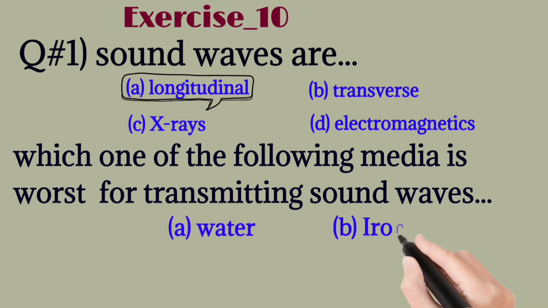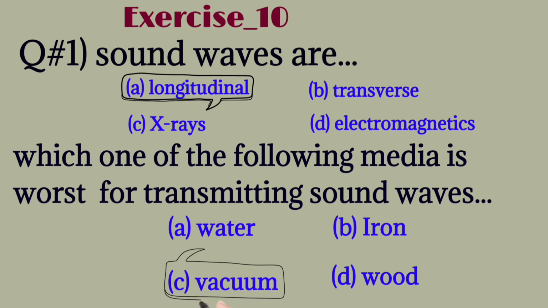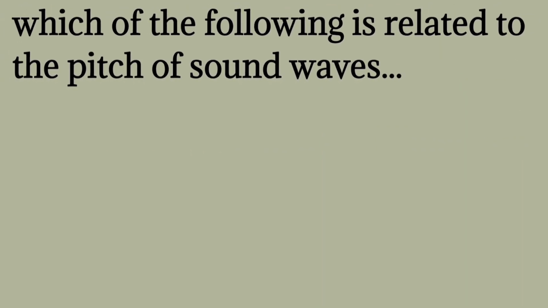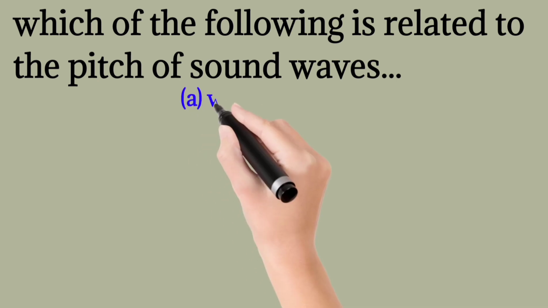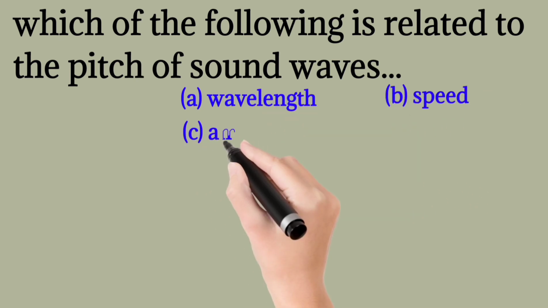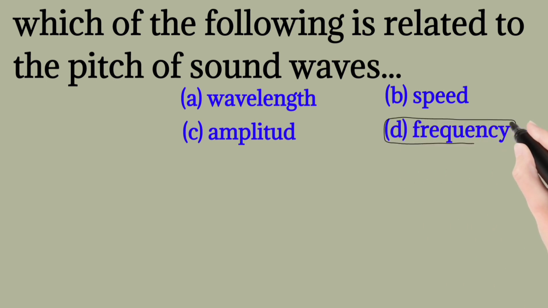Water, iron, vacuum, wood. The correct one is vacuum. Which of the following is related to the pitch of sound wave? Wavelength, speed, amplitude, frequency. The correct one is frequency.